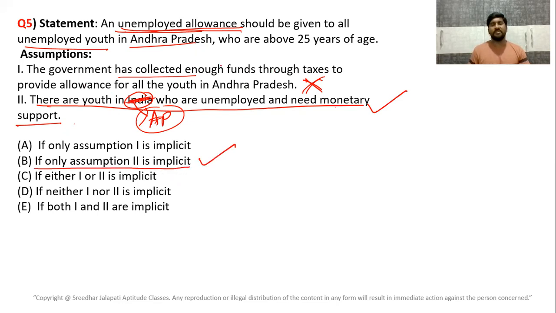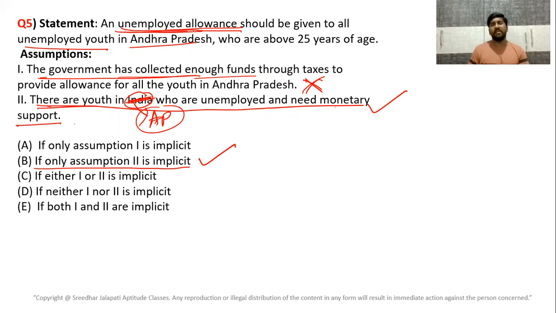First is not the assumption because in the statement he said unemployed allowance should be given, but he did not say that government has enough funds. He has not assumed that government has enough funds. Our government has a shortage of funds, so they cannot give. So that is not the assumption. Second one is a valid reason.